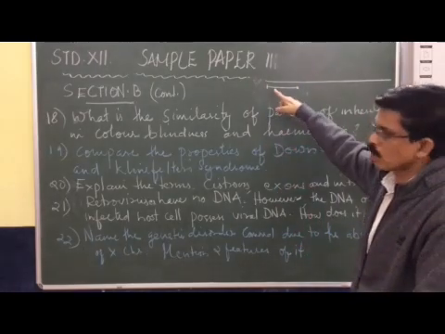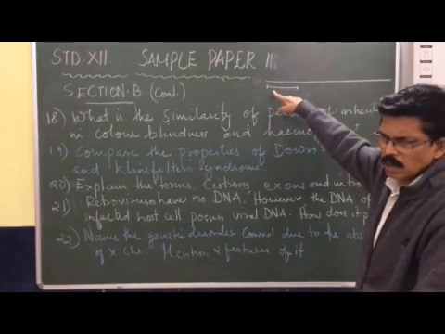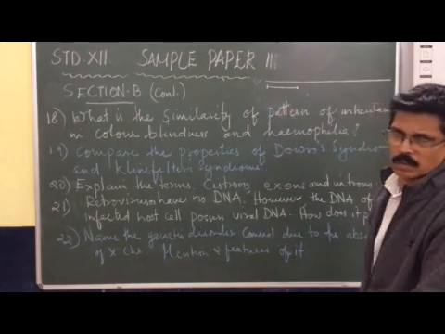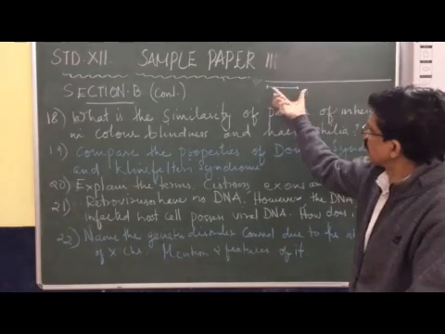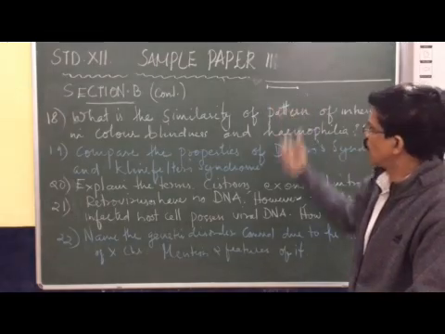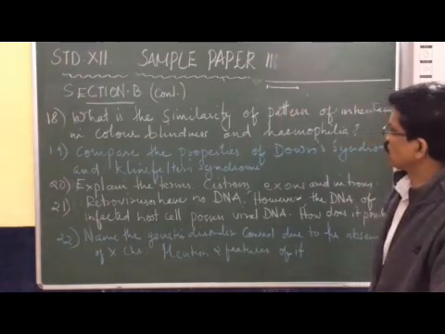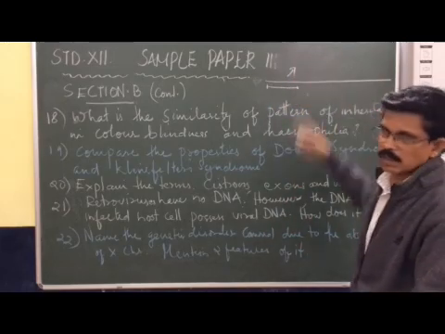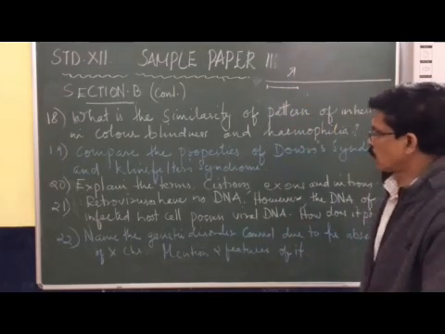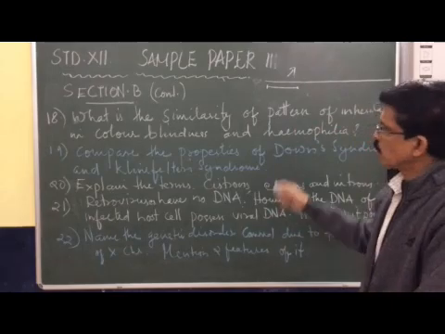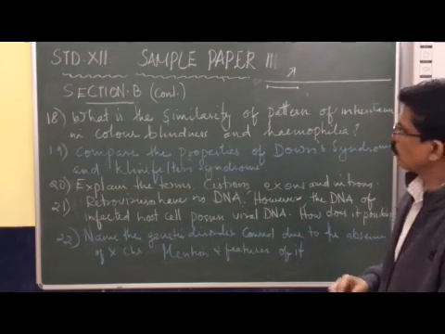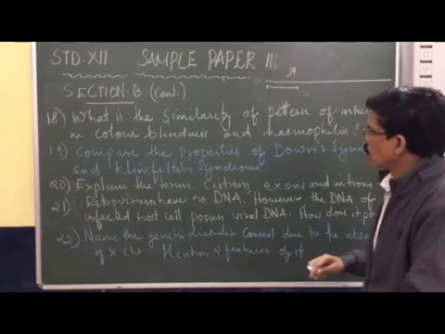It may contain more than one amino acid codons. Say 10 codons may be there. That 10 codon segment we call a cistron. This will code for a single protein or polypeptide chain. That is called a cistron. Okay, got it? A segment of the DNA which code for a single polypeptide chain or protein chain is called